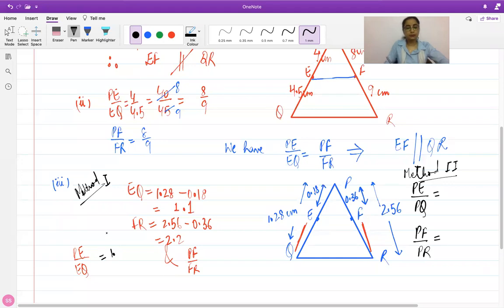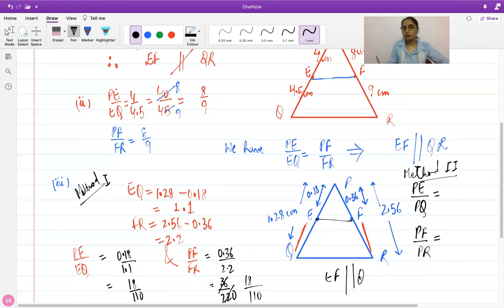I've got 0.18 over 1.1. And on this side, I've got 0.36 upon 2.2. So you can simplify. This will be 18 upon 110, and this will be 36 upon 220. You can see this gets cancelled. This gets 18 over 110. So the two ratios are equal. So the line will be parallel. EF will be parallel to QR.